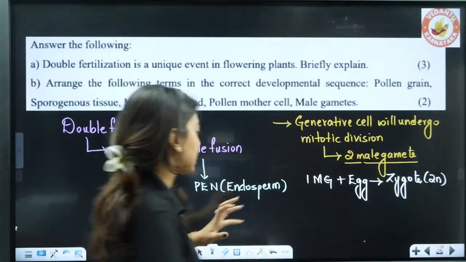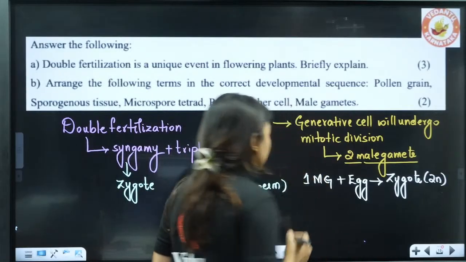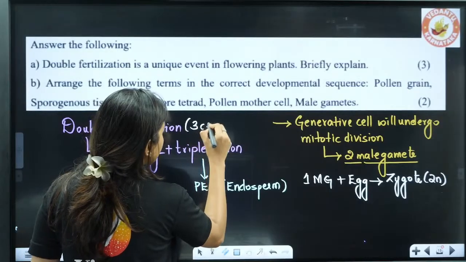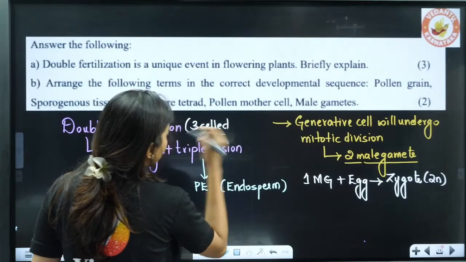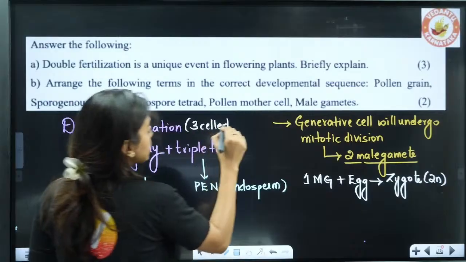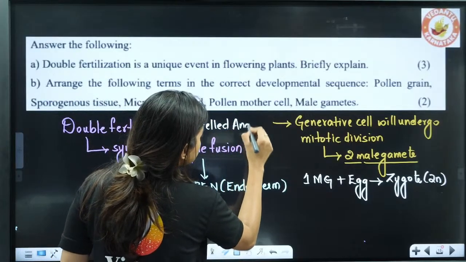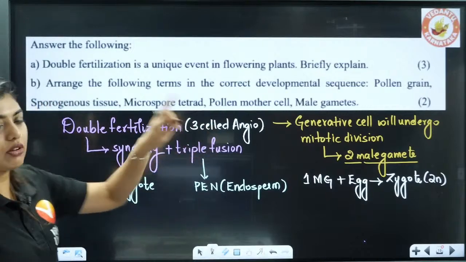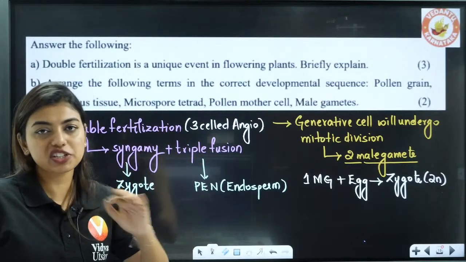This is the normal scenario. This double fertilization mainly happens in a 3-celled angiosperm. That means 2-celled angiosperms and 3-celled angiosperms exist. This is a 3-celled angiosperm. Why? Because the generative cell will form 2 male gametes and normally one vegetative cell will be there.